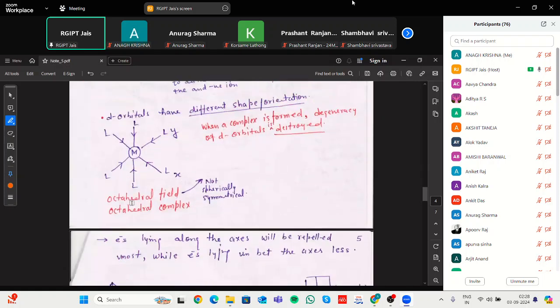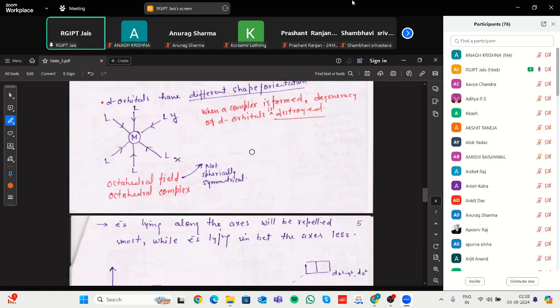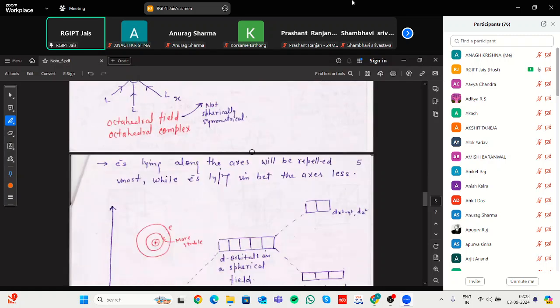If the d orbitals have different shape and orientation, then in a metal attached to a filled octahedral complex, with a total of six ligands attached and no spherical field, the d orbitals become non-degenerate according to their occupancy, and the electrons are split like this.